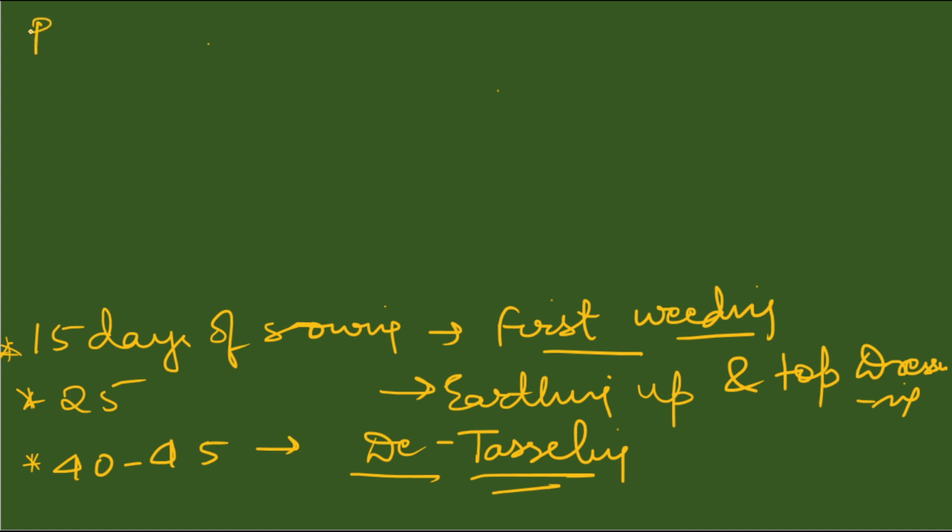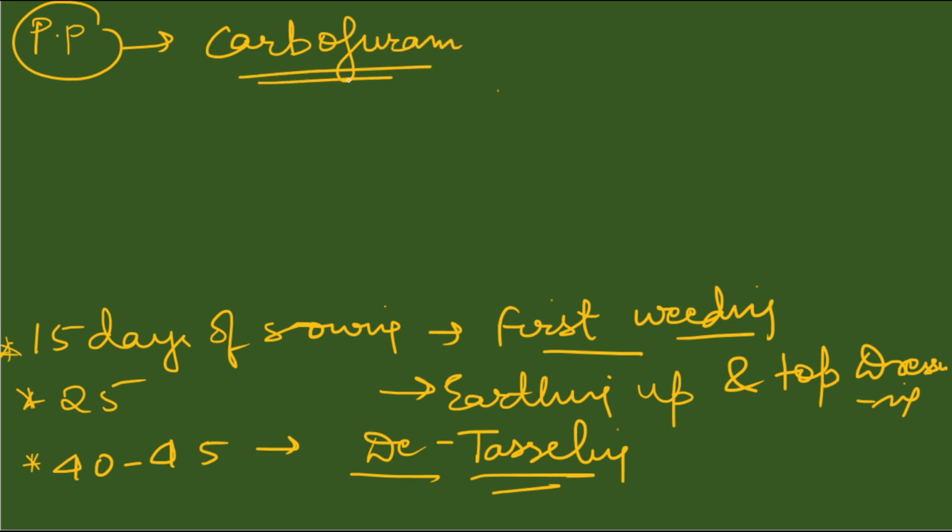For plant protection, we can use basal application of carbofuran. That should be applied so that our plant is not affected by any pests or other things. So carbofuran can be applied for plant protection.